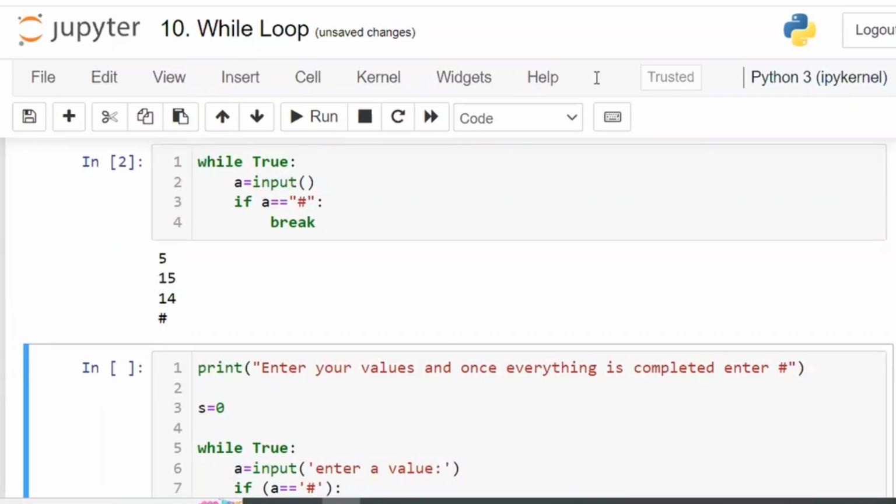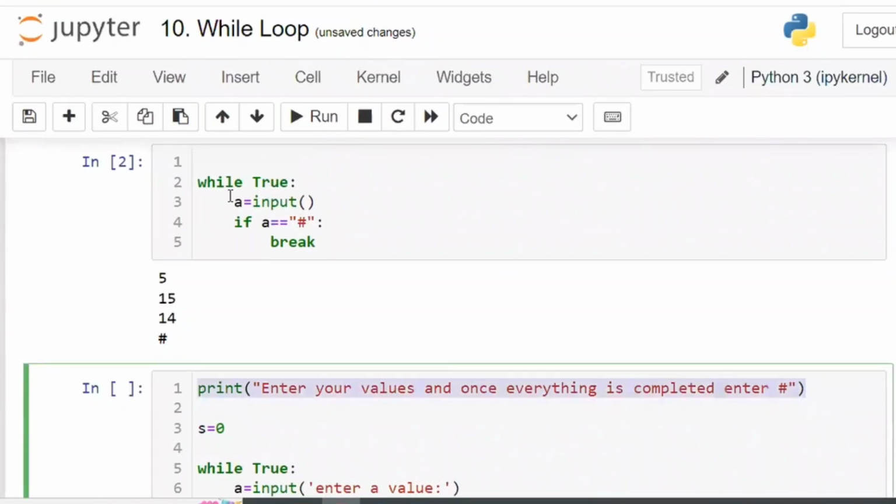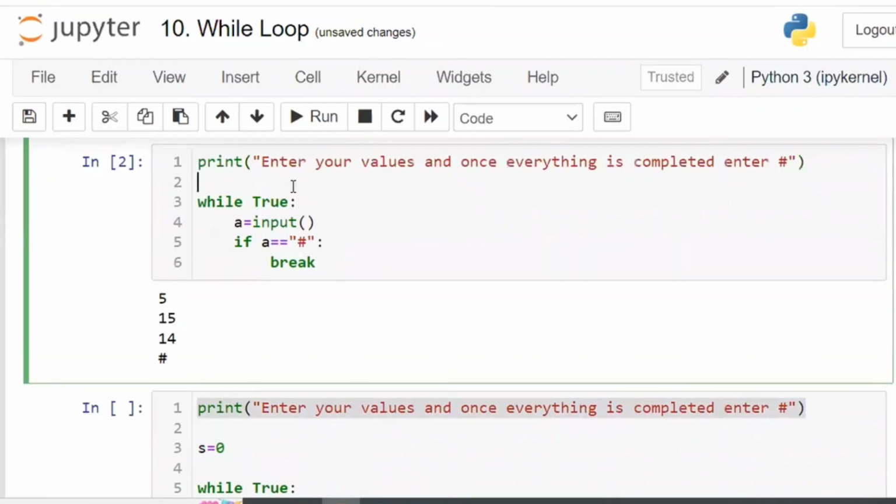Now the hash was written inside the code. How will the user understand that? For example, you have called customer care: please enter your registered mobile number, and after entering, please press the hash. It says that, right? Based on that only, we enter our mobile number and at the end we press the hash. If it is not saying that, how can we know we have to press the hash? We'll just enter our number only. So ask the user, once you have printed: once you have entered your values and everything is completed, enter the hash.